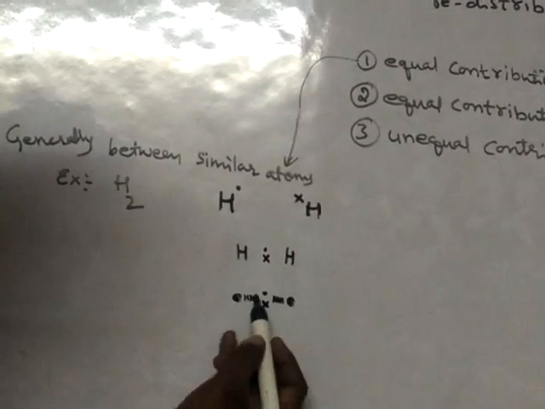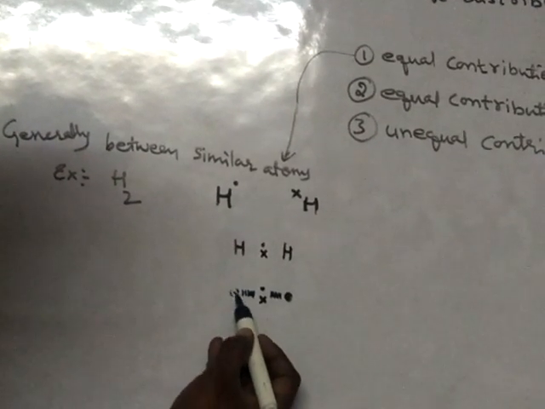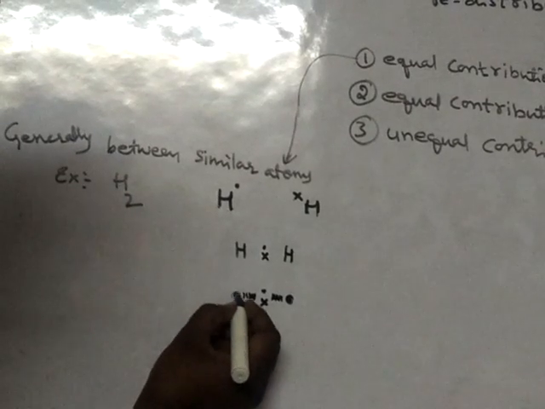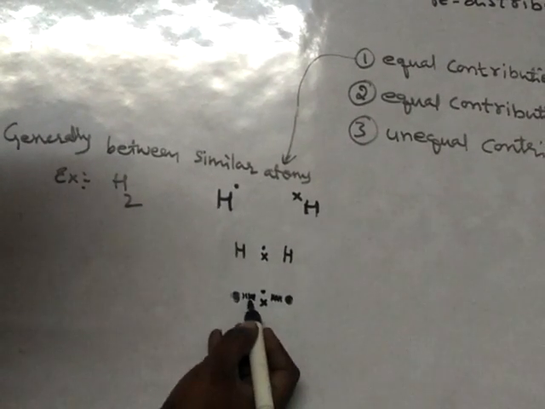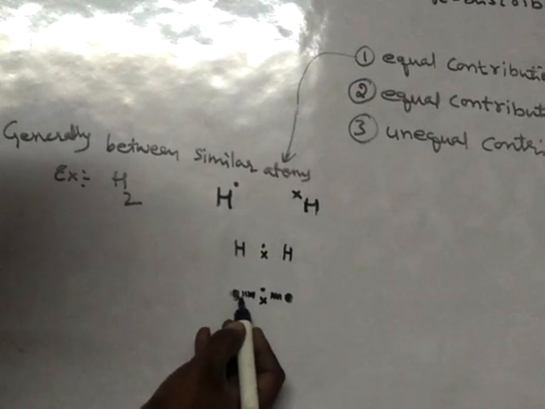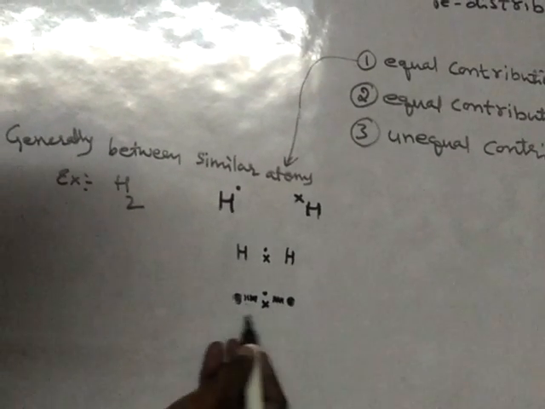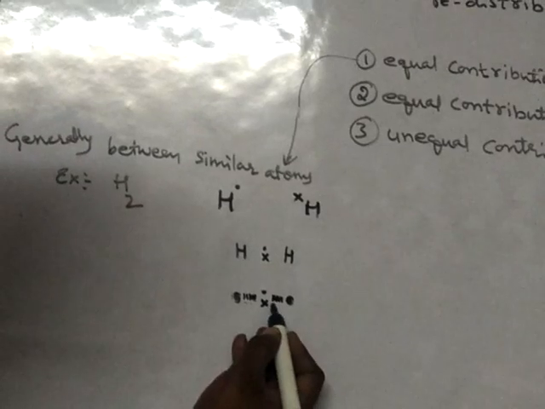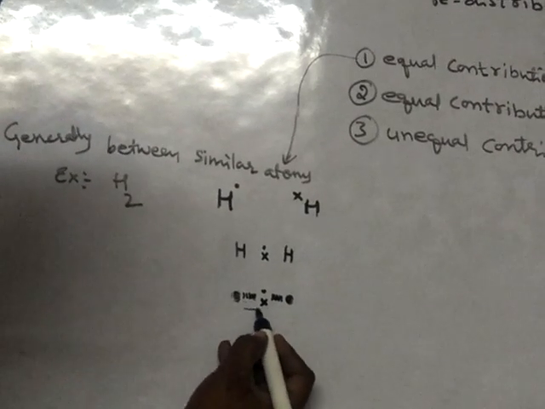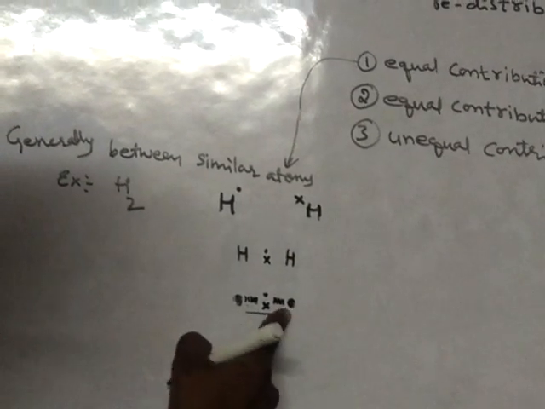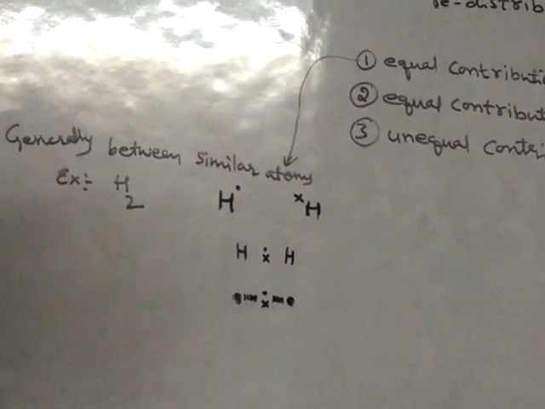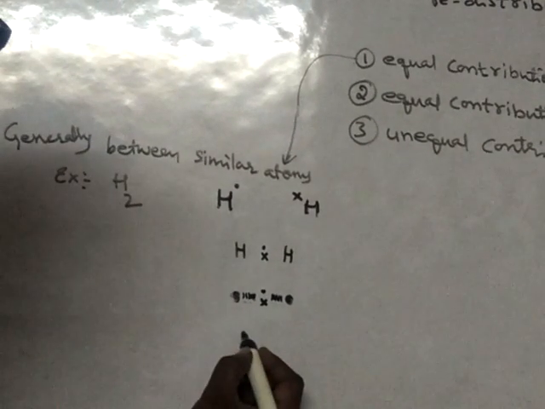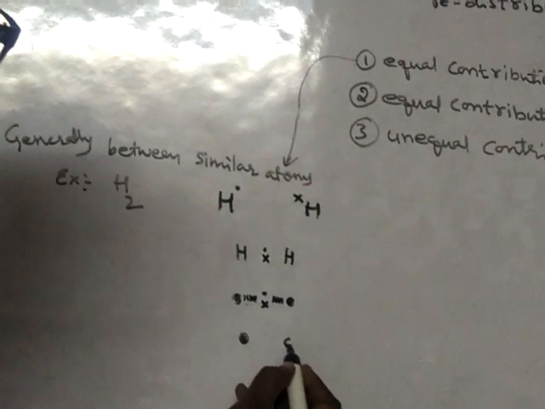Okay, now if you see from this nucleus to this nucleus, wherever we see, everywhere you will find force of attraction. So here there is force of attraction, here also, here also. Throughout the length between the two nuclei, there is force of attraction. Hence, between the two nuclei, what is this force of attraction?